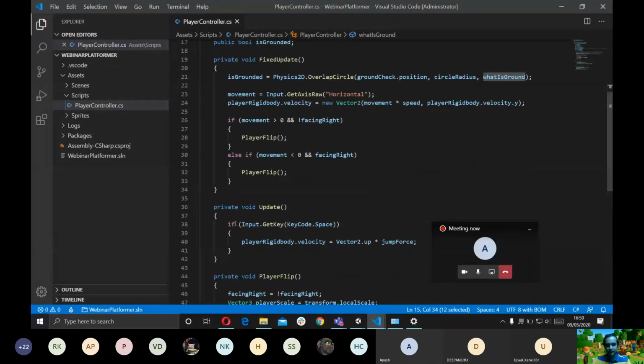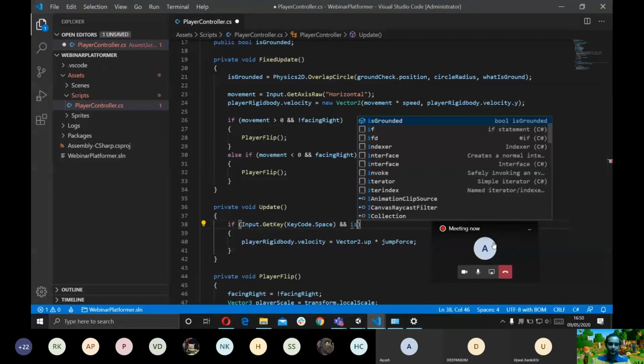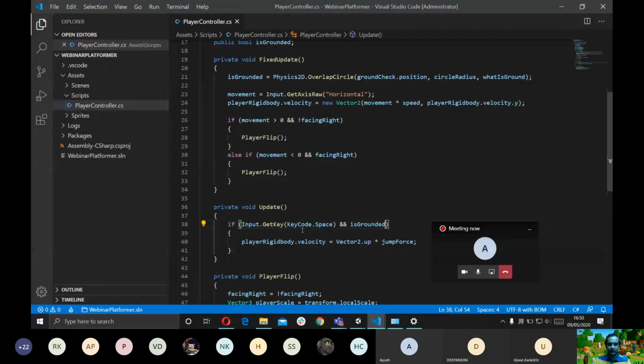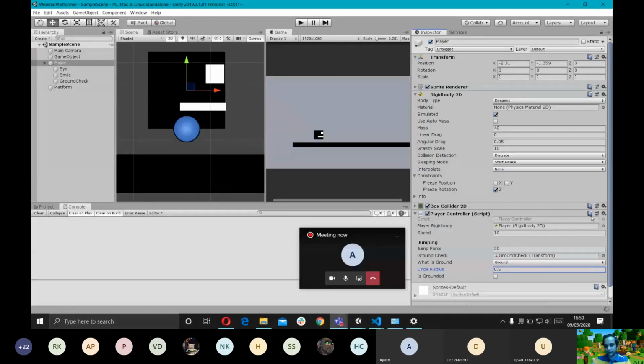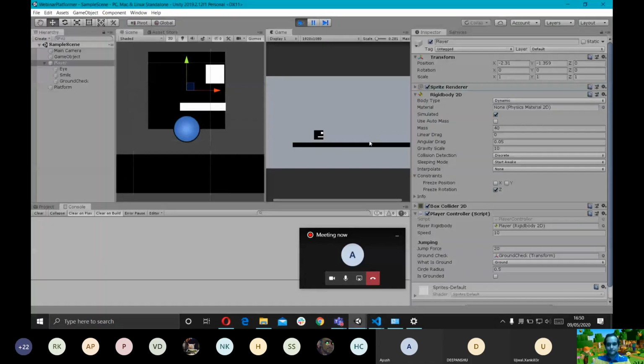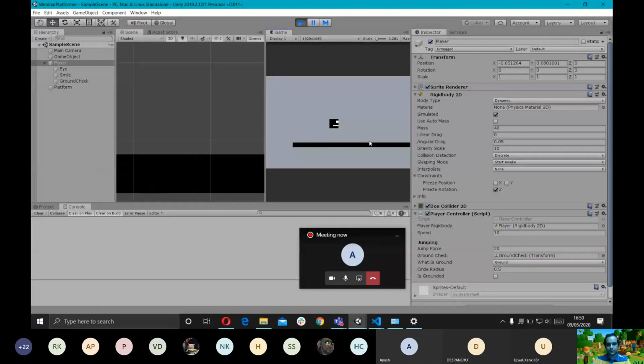So in this if condition, which was for the jump, I'm going to add another variable, isGrounded, which means if the player presses space and the player is on the ground, only then should it jump. So let's go back and see if we assigned all the values we have. Let's try it. Now as you can see, the infinite jump is gone. Right, so now our player can move around and jump.